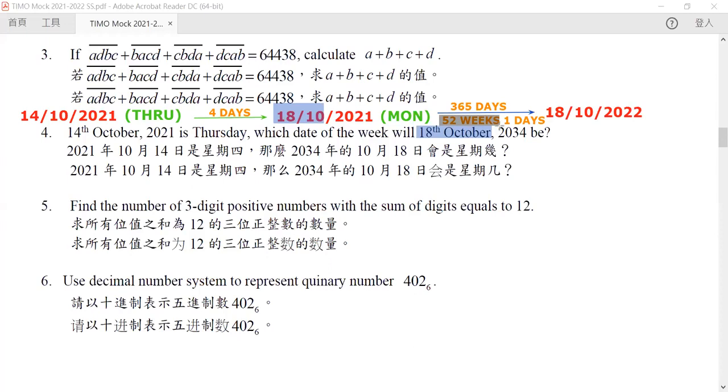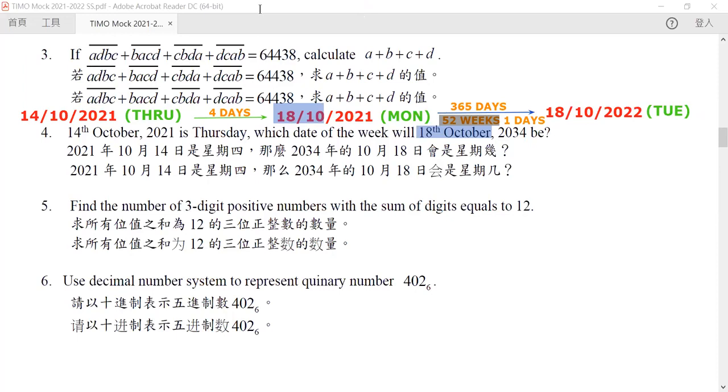All that is important is the 1 extra day, so it will go from Monday to Tuesday. Of course, I would not ask you to actually count it year by year. Well, you can do this, but actually we can count it in groups.